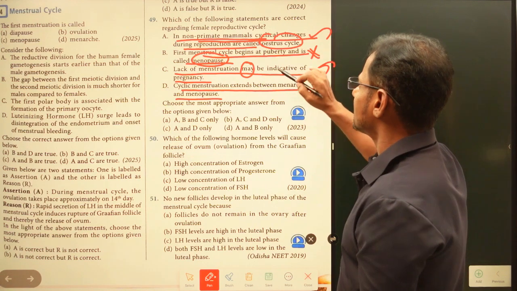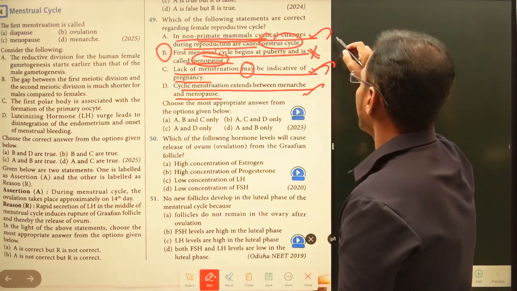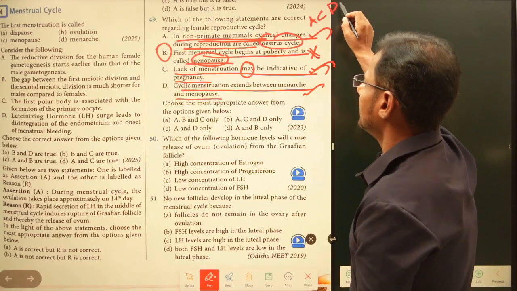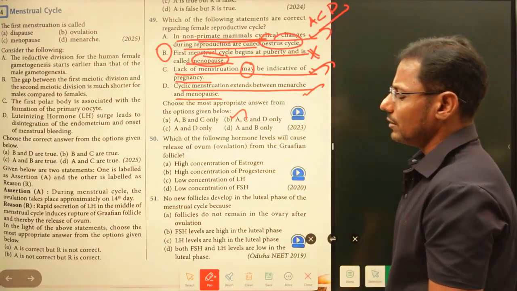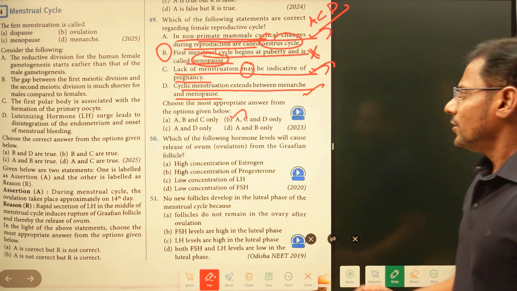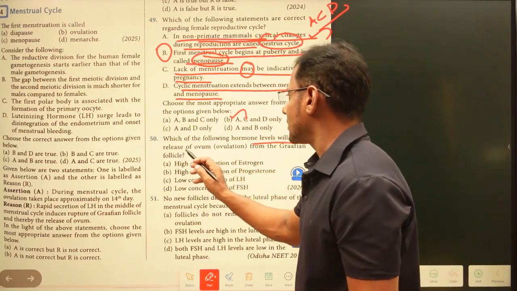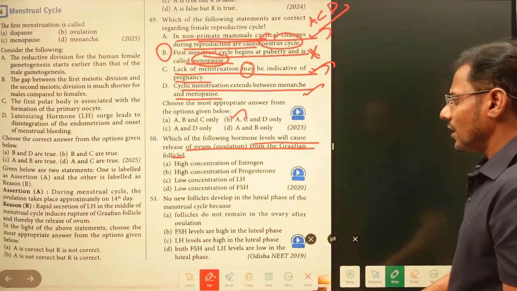Now the statement which is given here, this is the only false statement. Now the right answers are A, C, D. So here the B option is the false one. And let us switch on to the next one. Which of the following hormone levels will cause the release of ovum from the Graafian follicle? This is a very easy one, that we know.